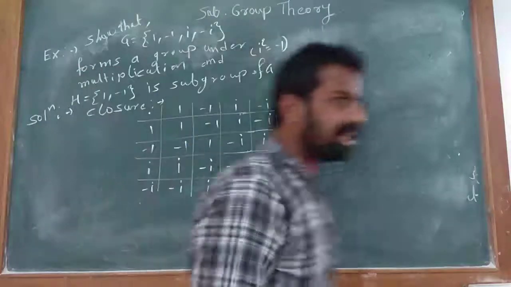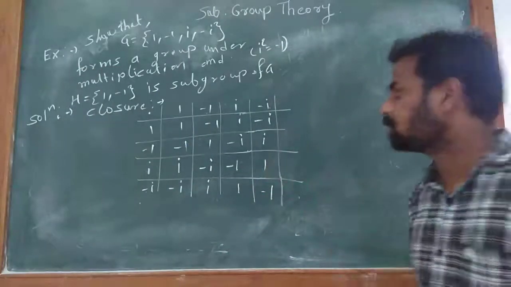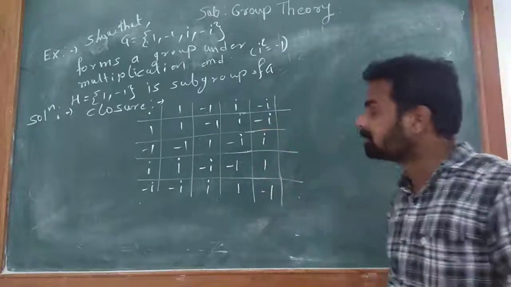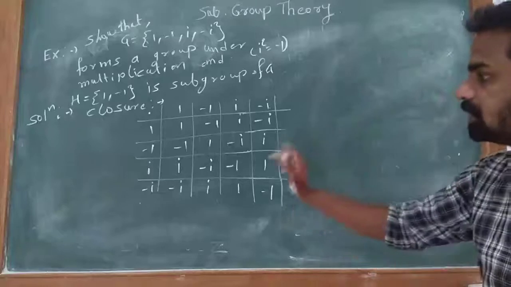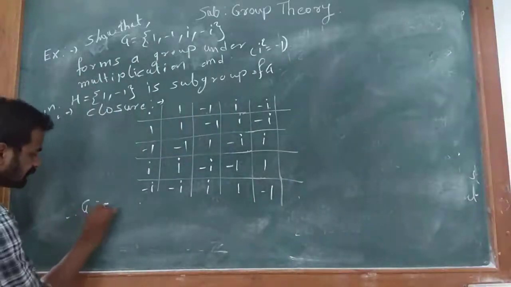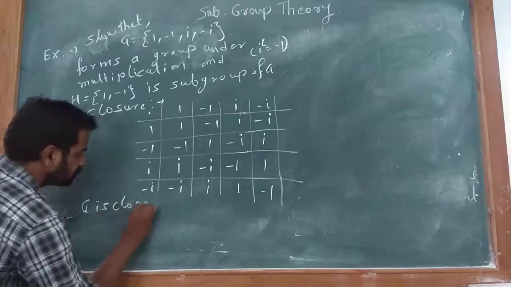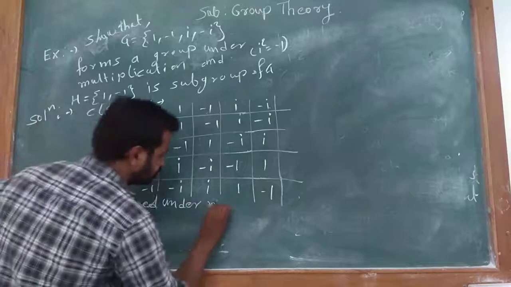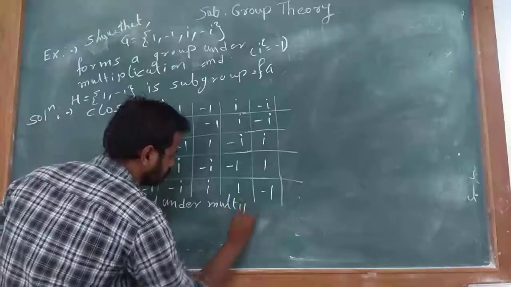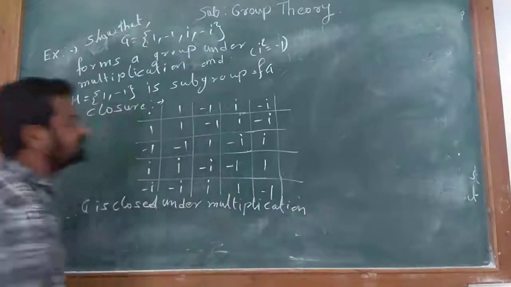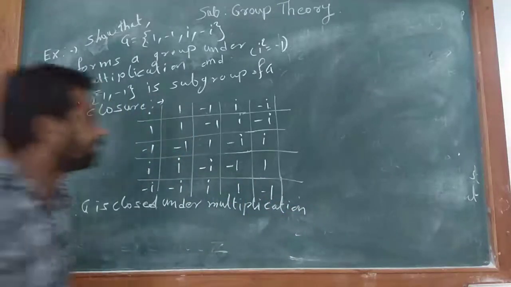Here we see that multiplication is closed, because if a, b belongs to G, then a star b also belongs to G. Therefore G is closed under multiplication.